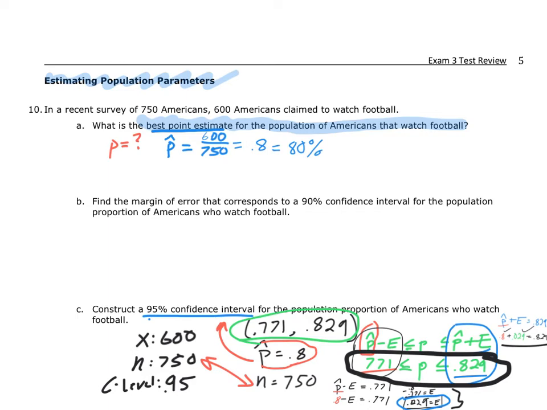So on B, I'm trying to find the margin of error that corresponds to a 90% confidence interval. Again, you can do this with the calculations we did in class, or you can just use the calculator.